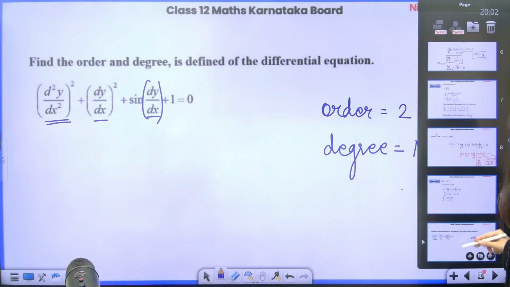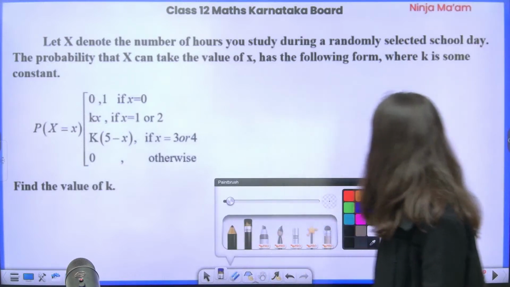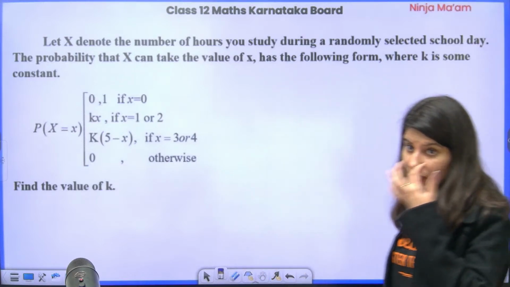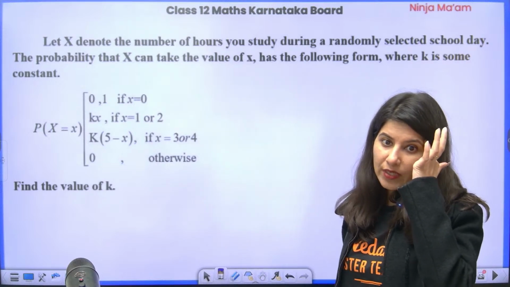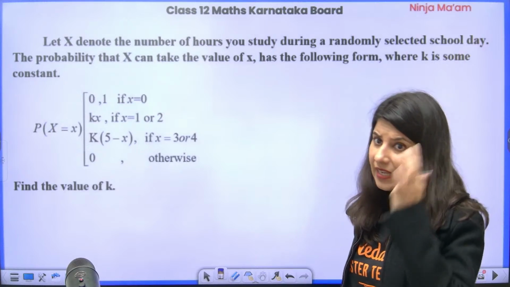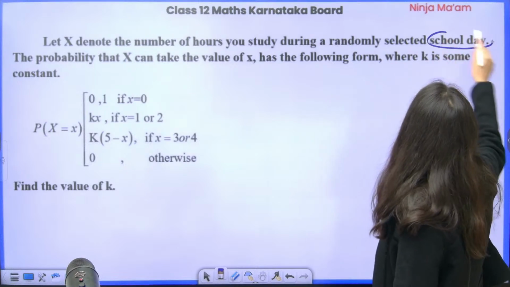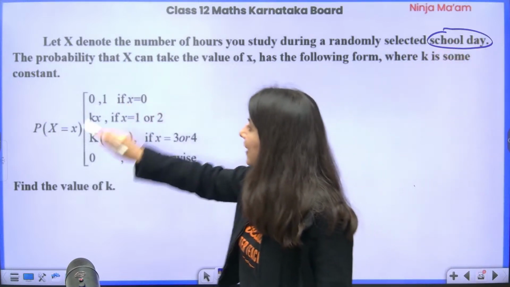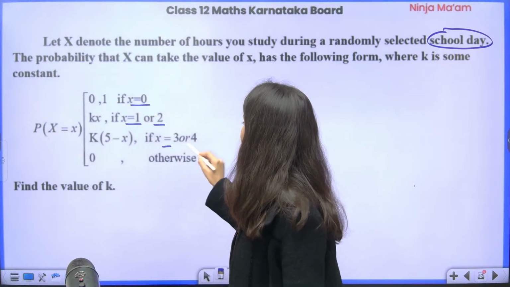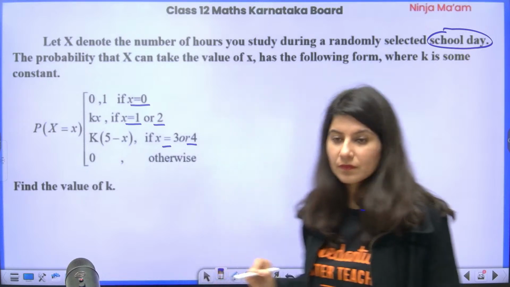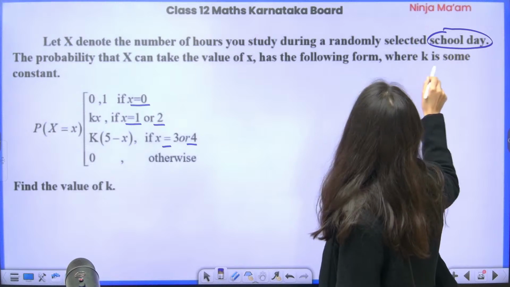Degree is not defined. Let us move on to the next problem, which is from the world of probability. It says that x denotes the number of hours you study during a randomly selected school day. So x is the number of hours: x is 0, 1, 2, 3 and 4. Probability x can take any value of x, when which of the following is correct.